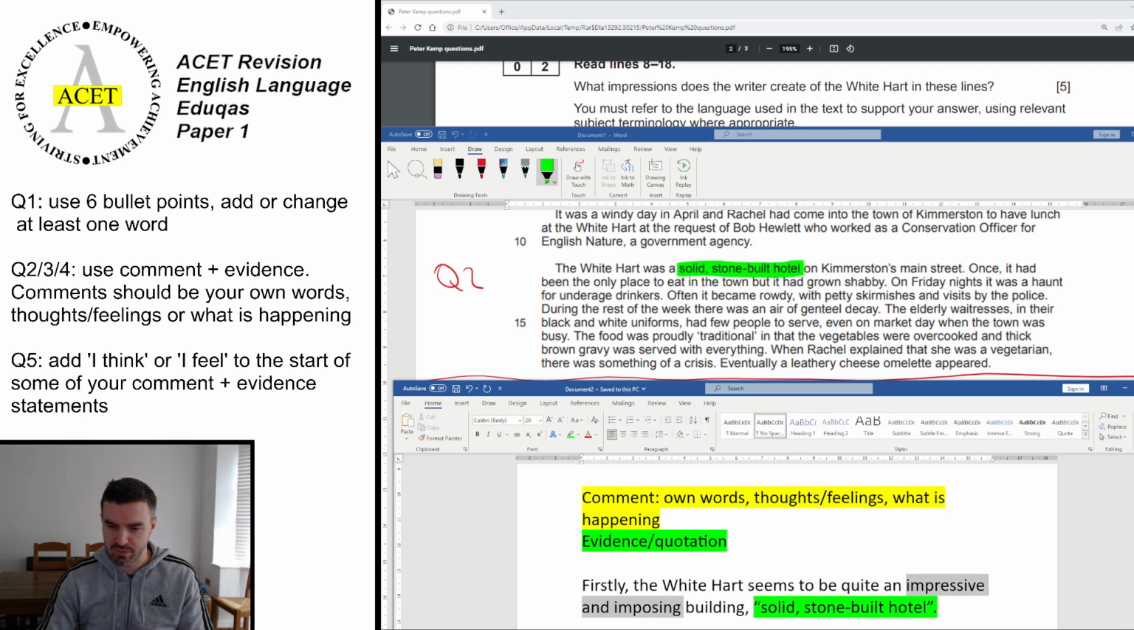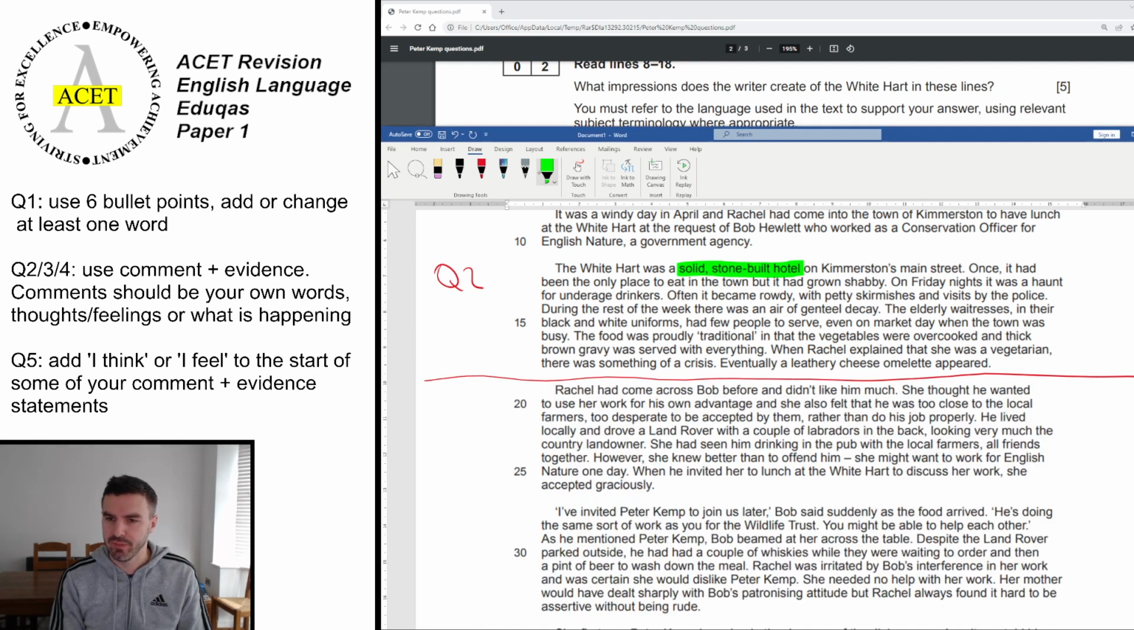So then if we color code, we've got our parts of the answer. Impressive and imposing is where we've shown understanding by interpreting the strength of that, but we can't use the word solid because it's already in there. We can't use stone built. So then let's go back to what we're doing. Once it had been the only place to eat in the town, but it had grown shabby. Again, pause the video and highlight the phrase which you think indicates something about the hotel. And hopefully you've put it had grown shabby.